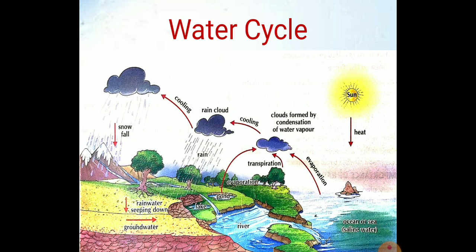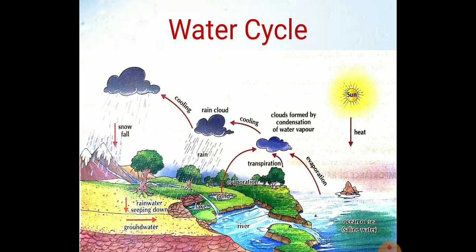Now water droplets combine together to form large water droplets. Such large water droplets are so heavy that the air cannot hold them, and therefore they fall down as rain. However, if the temperature is very low, the water droplets freeze in the atmosphere and fall in the form of snow. This coming down of water in the form of rain, hail or snow is called precipitation.